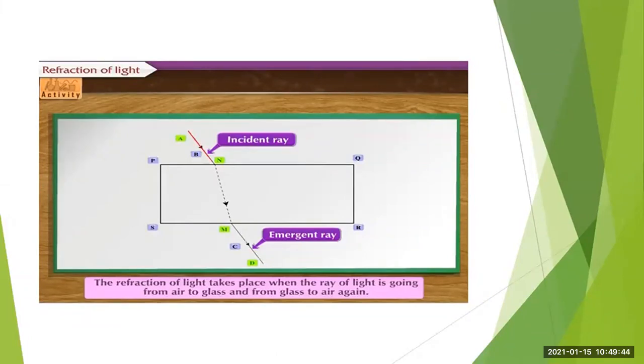Then you have to join the points like N and M, and you will see that when the light rays pass from the air medium to the glass medium, the light changes its direction, because the medium has changed.